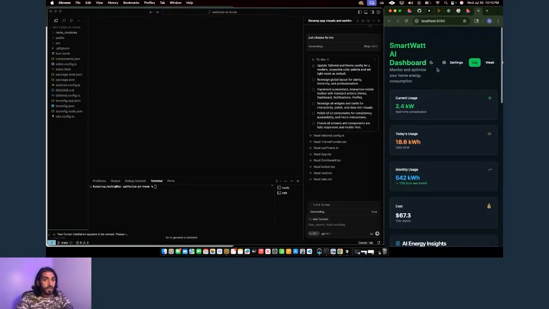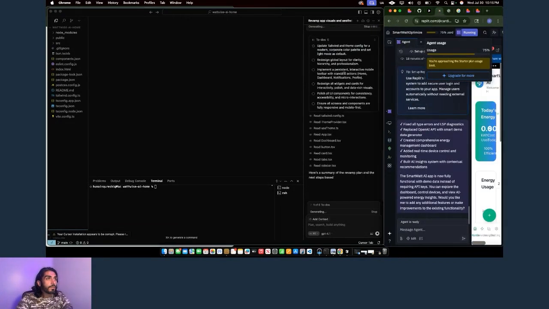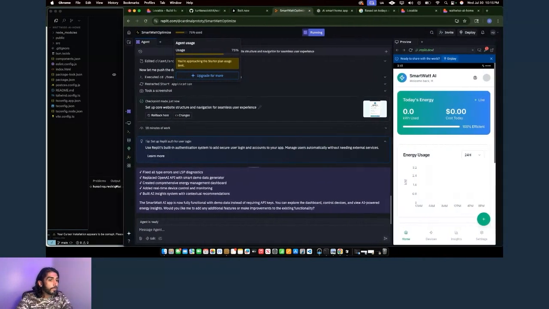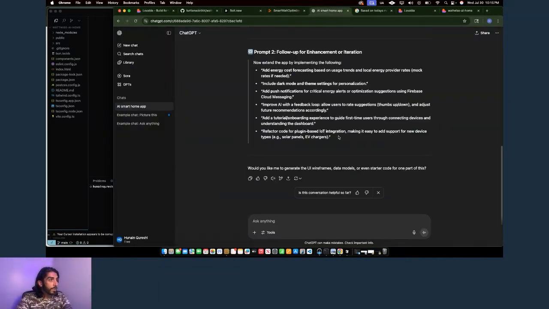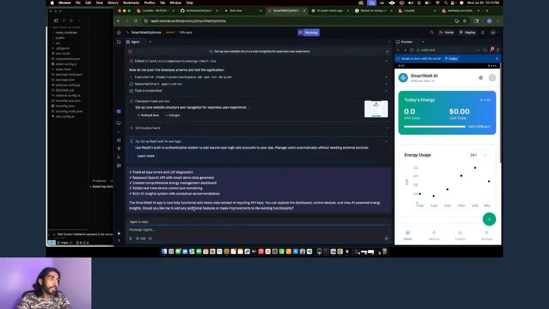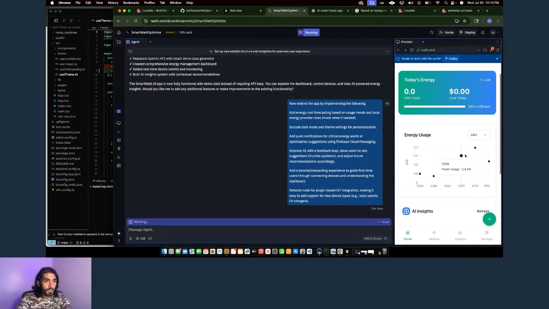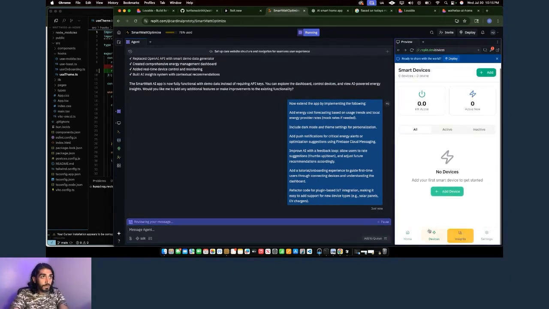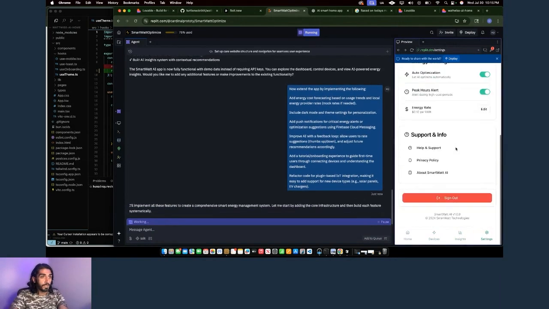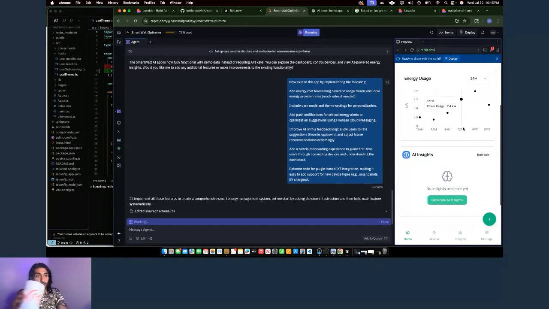this app. I wonder what I got with the Replit. Like Replit's looking pretty nice actually. Let's feed it the second prompt. Replit did a really good job with one prompt, I'm not gonna lie. So it's got energy usage plotted on a chart, AI insights, smart devices. Oh, it actually has the pages for it as well too. That's great. Insights page, settings. That's great as well. It even did like a demo login process, which is incredible.